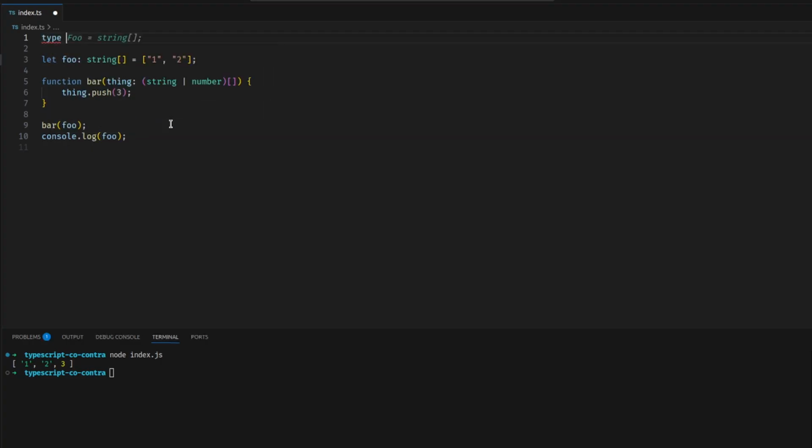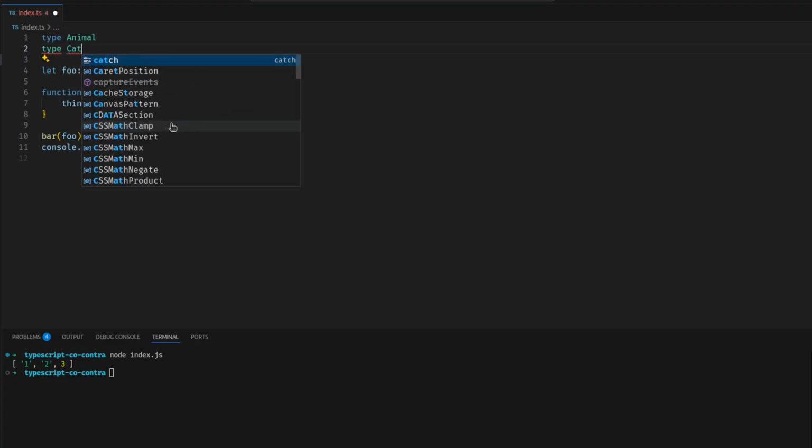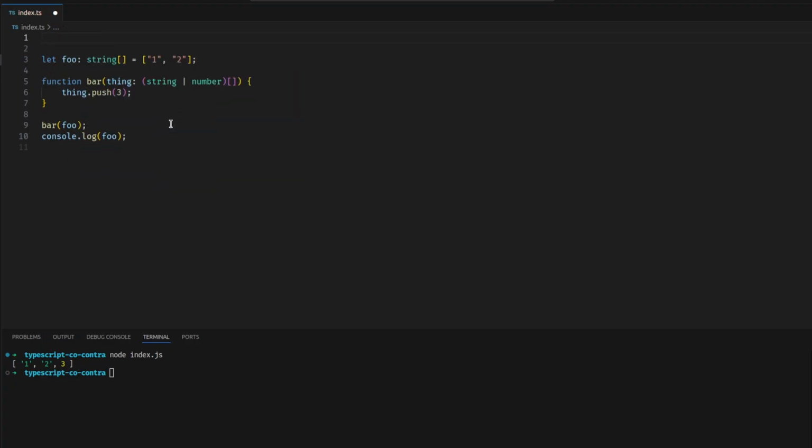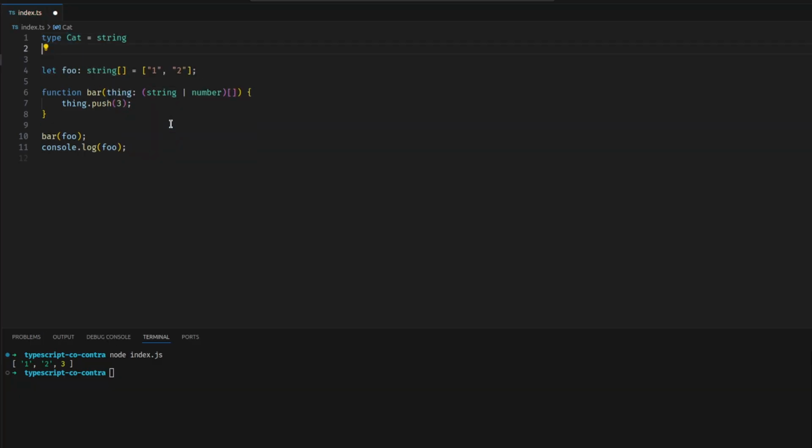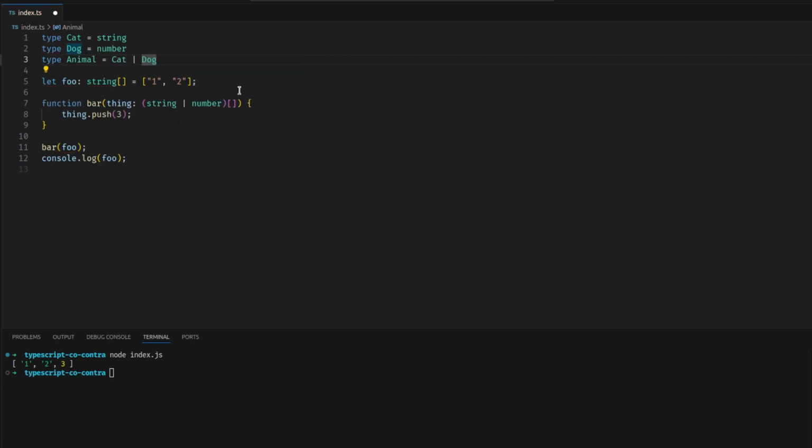If we have a type, and we're going to say animal, something very generic, all right? And then we're also going to have a type cat, very specific. Actually, let's do cat first. Type cat, and for the sake of this, we're going to say it is a string, right? And we could say type dog is a number. So in this case, what is animal? A cat or a dog? We could keep on adding new animal types here, different specific types, string, number. Animal is any of those, which in this case, clearly cat is a subtype of animal. So string is a subtype of string or number.